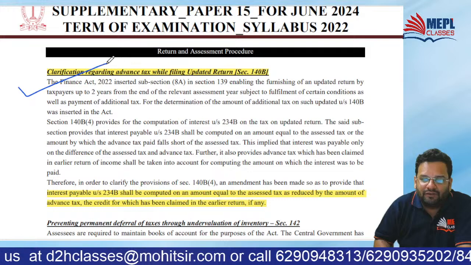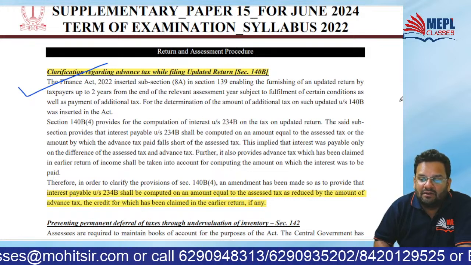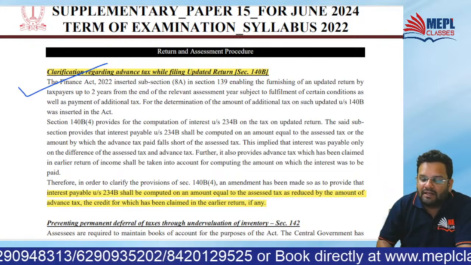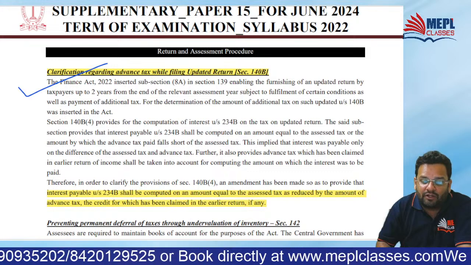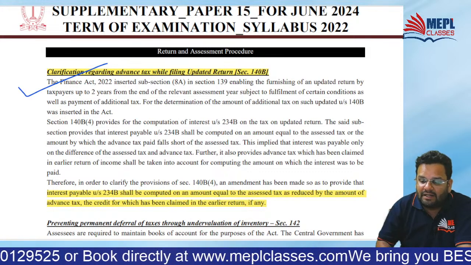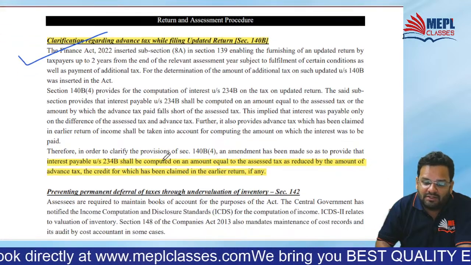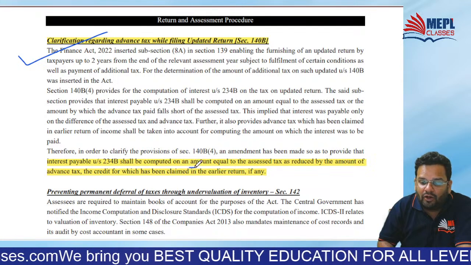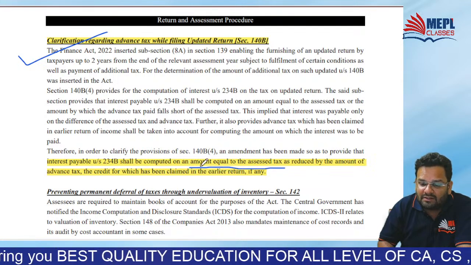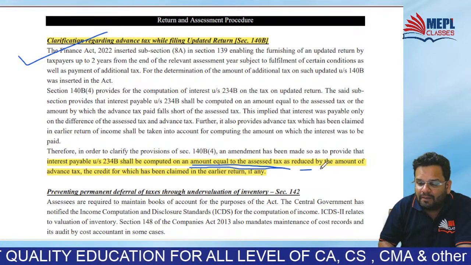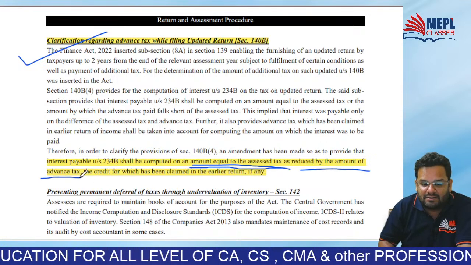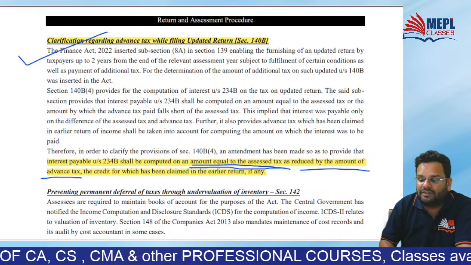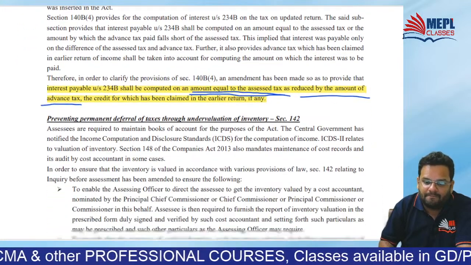Then clarification is given regarding advance tax while filing an updated return. You know you can file ITR-U. In that case, how do you calculate interest for delay in payment of advance tax? That is being discussed. They say that interest under 234B shall be computed on an amount equal to the assessed tax as reduced by the amount of advance tax, the credit for which has been claimed in the earlier return, means the original return, if any. Okay.